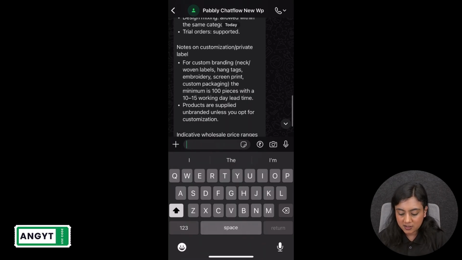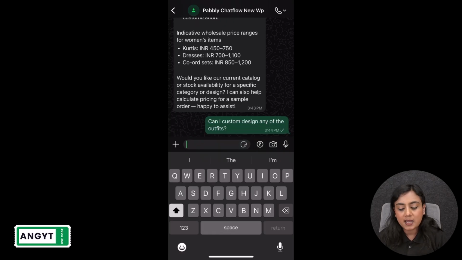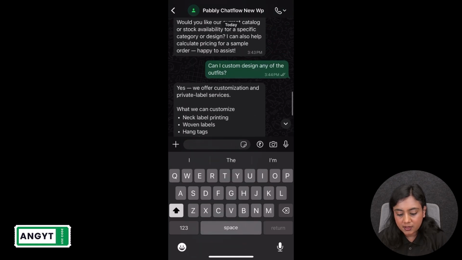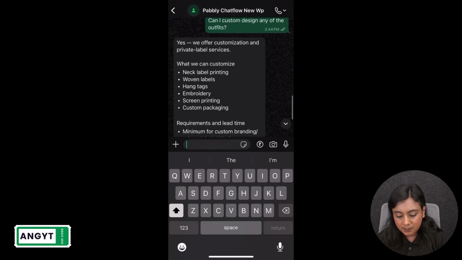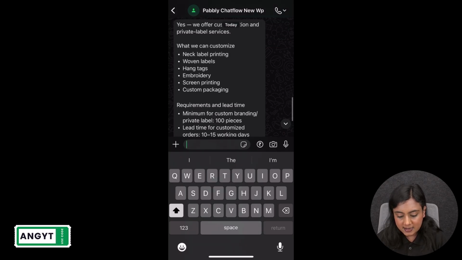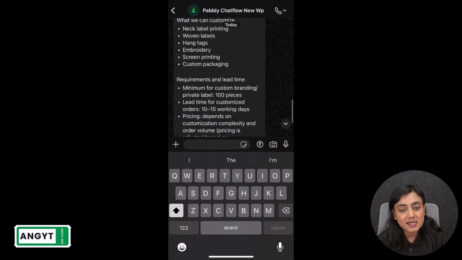My next question is, can I custom design any of the outfits? So this is my next question I'm asking this bot. Okay, I will wait for the reply. I have received the reply. The reply is, yes, we offer customization and private label services. We customize neck label printing, woven labels, hang tags, embroidery, screen printing, and custom packaging. Okay, so I am receiving all the replies from this AI assistant.